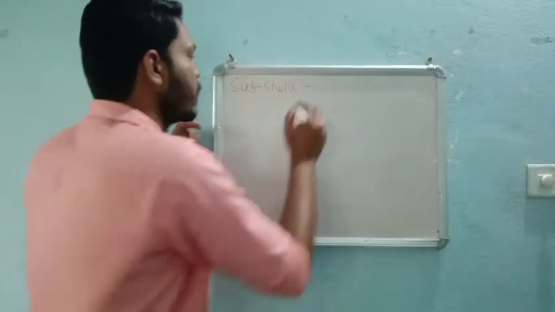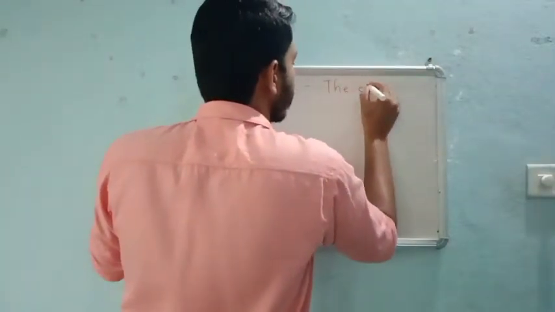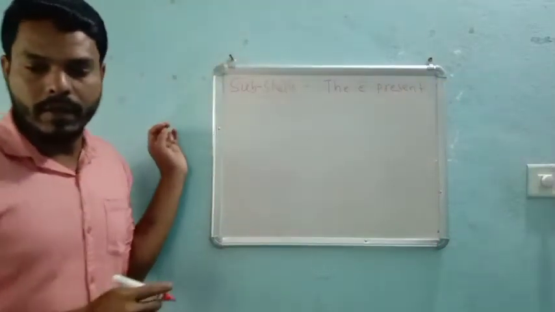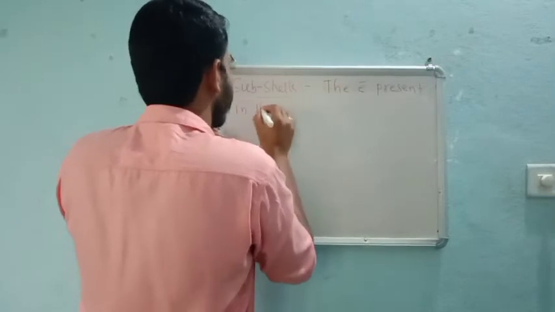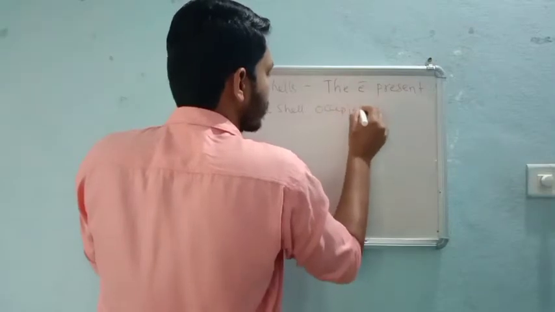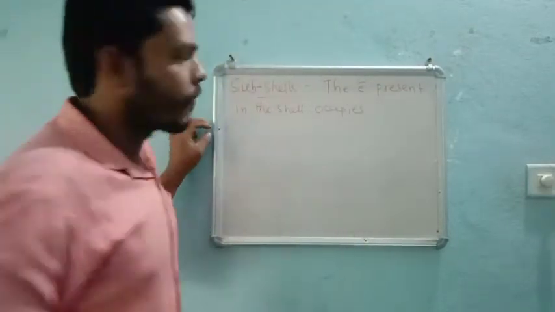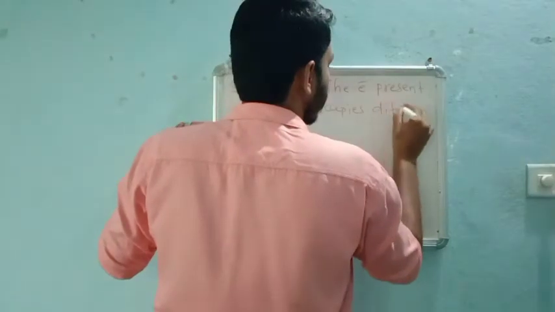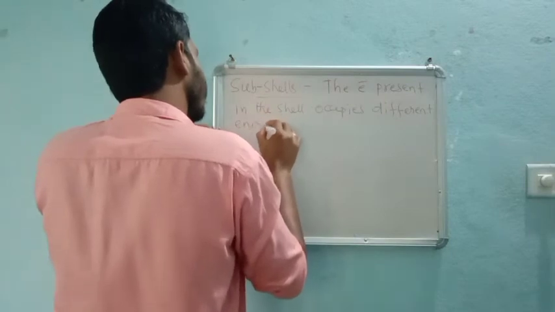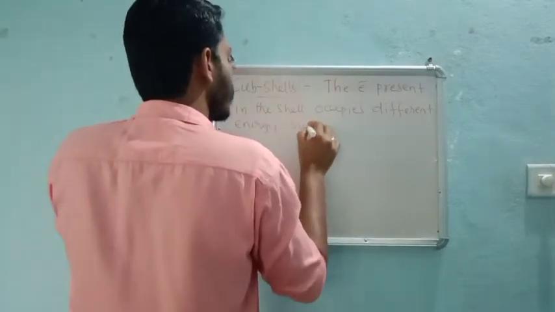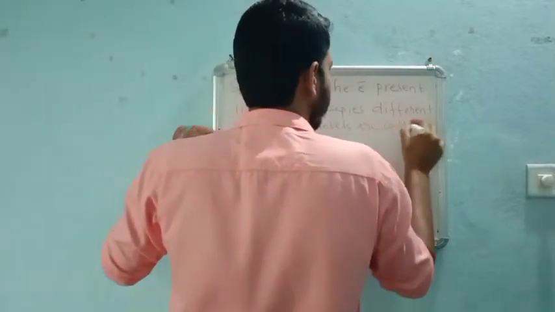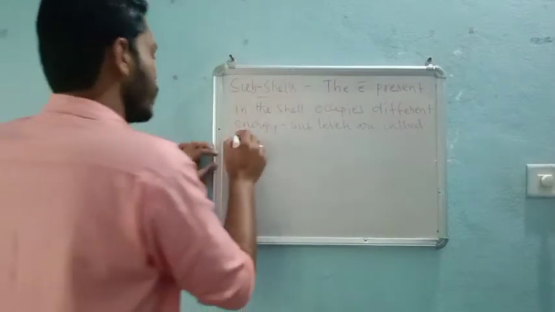The electrons present in the cell occupy different energy sublevels, called subshells.